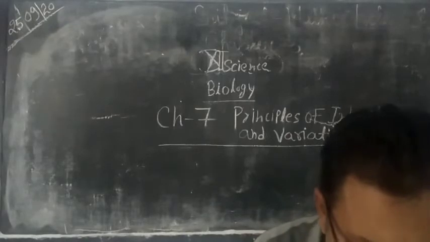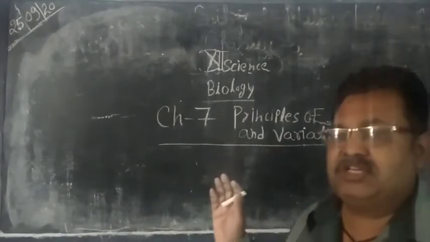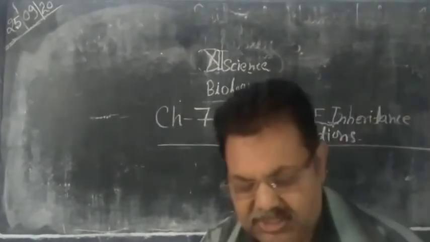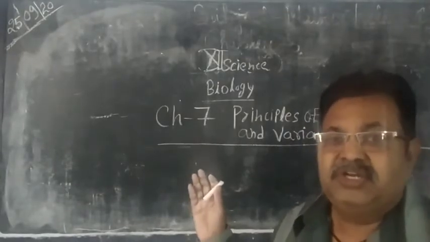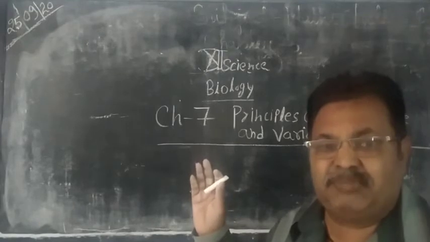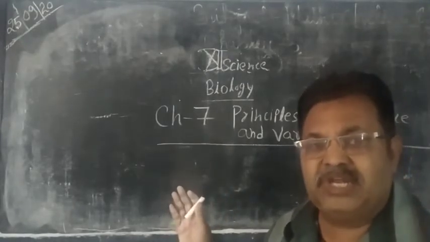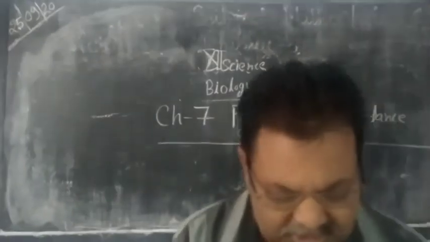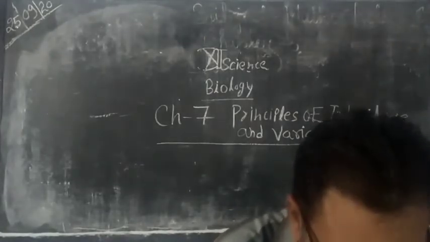Next one is environmental variations. Such variation takes place by the environmental condition. So these two types of variation we see here.